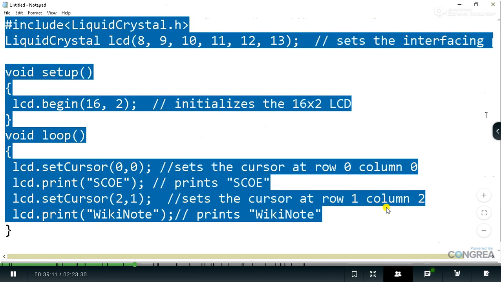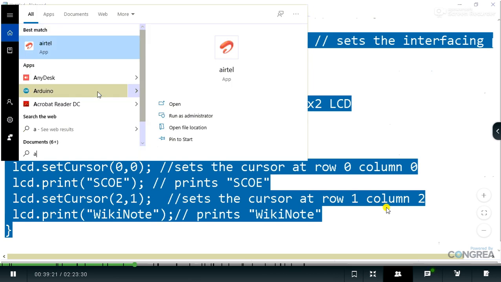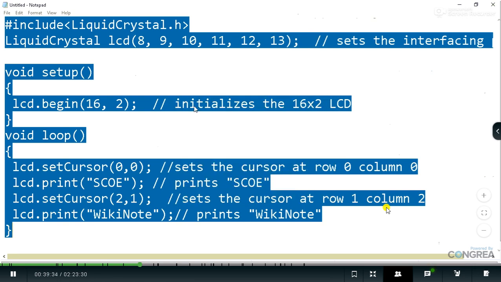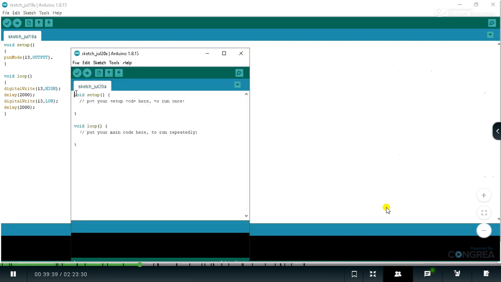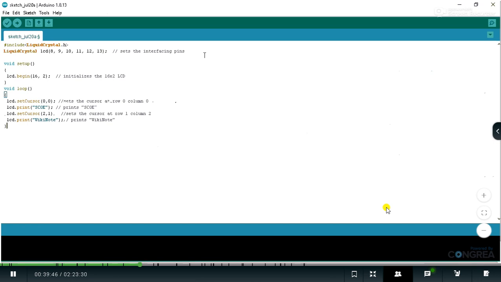So I'm going to select this, copy this, and open the Arduino IDE software. Into the Arduino IDE I'm going to write down this code, and I'm going to compile this code. Yesterday we were done with the LED interfacing. Today we are going with the LCD interfacing. We have completed the LED interfacing part. So just copy the code into this. Now you know the procedure about this very well.